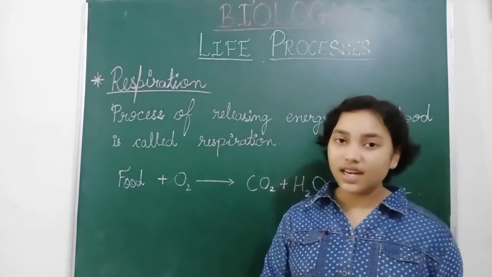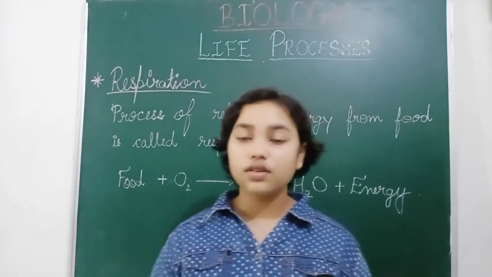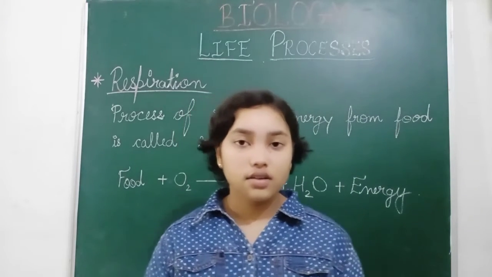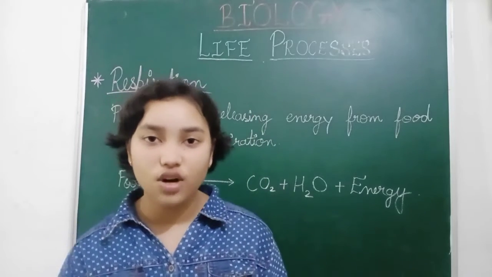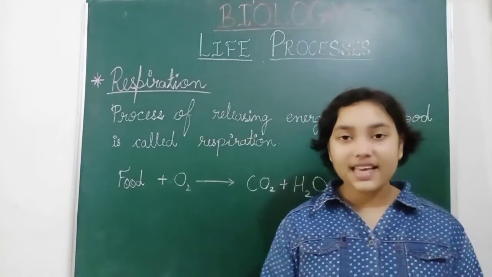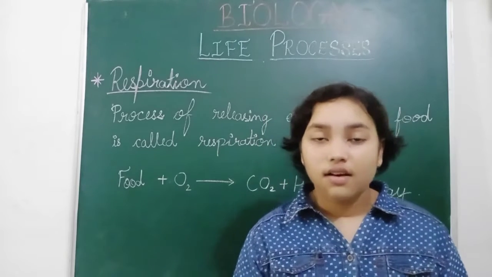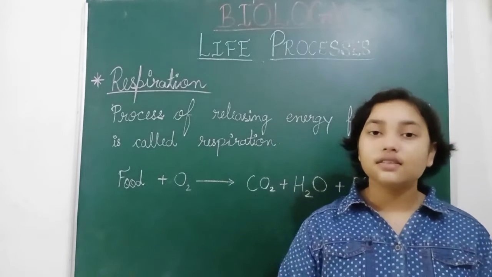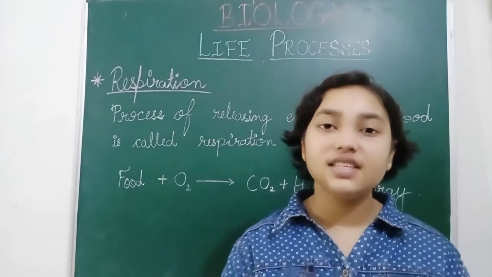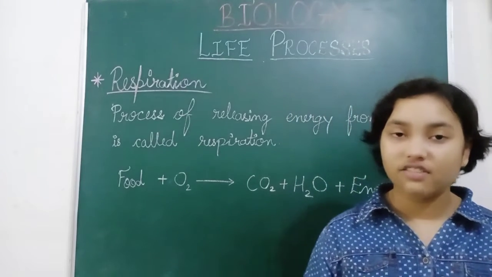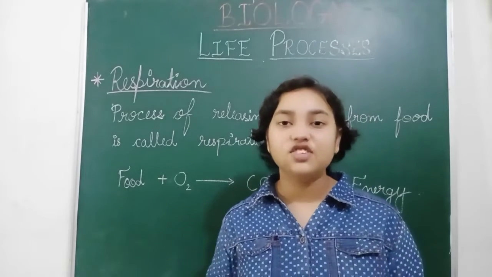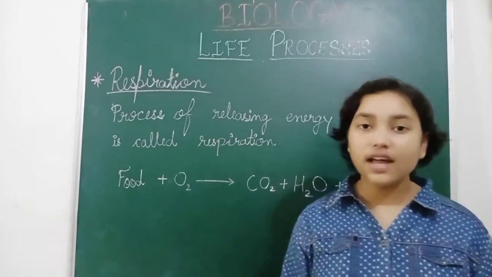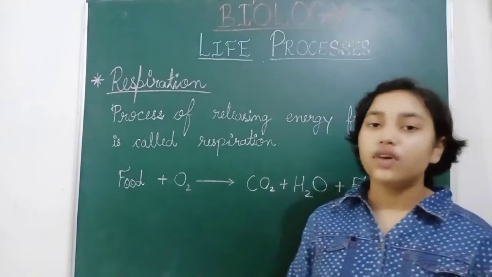Lactic acid is also present in milk, but it is not that one. Lactic acid is released by our muscles, and anaerobic respiration takes place at the time of vital activities when we do very hard work. Otherwise we use aerobic respiration.